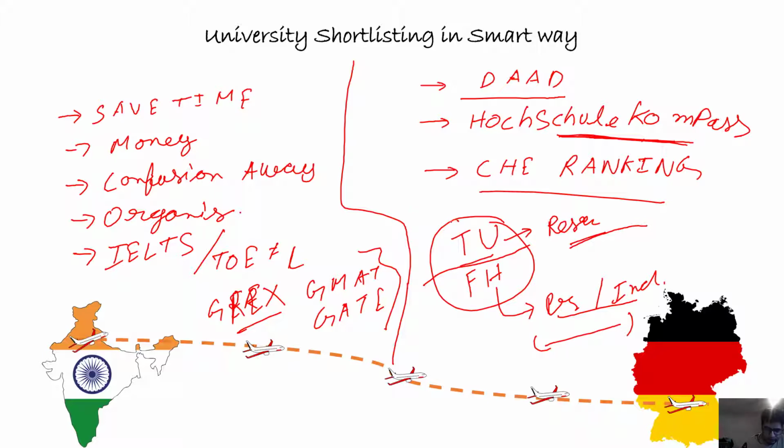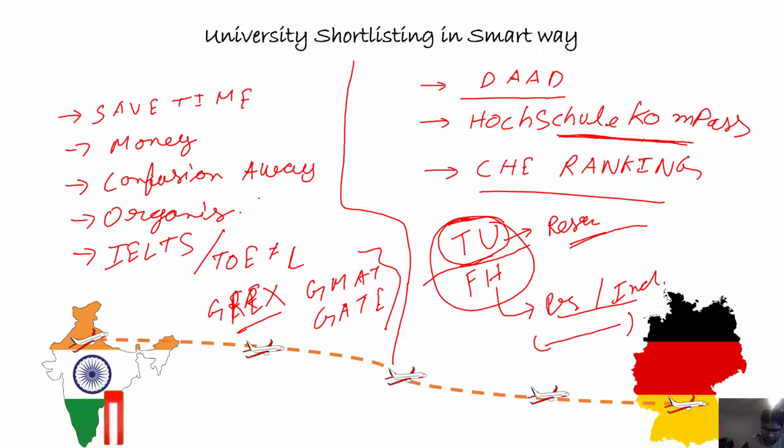TU students are always preferred by the industries. There is no such data which says that FH students got more offers than TU students from the industry. It's almost equal, not so much different, but TUs are always better than FH on paper. There is no such significant data out there.